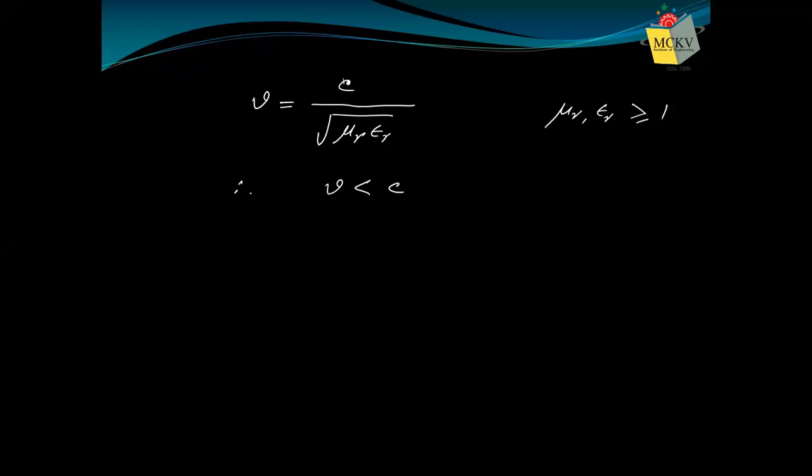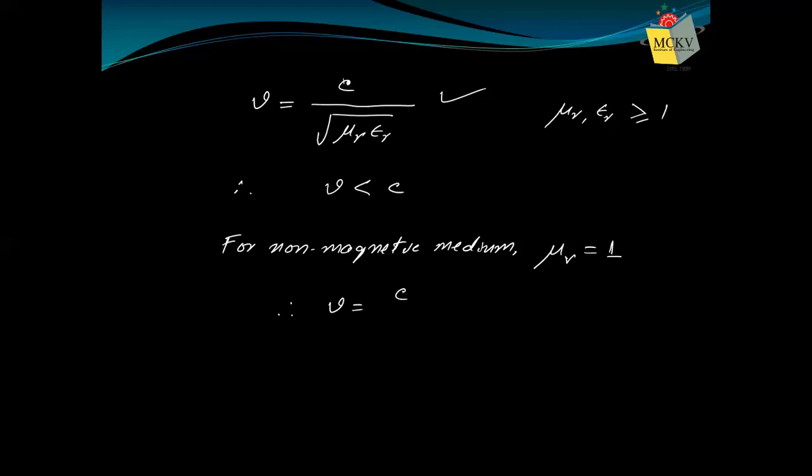Now keep in mind that for non-magnetic media, which are generally our media. Magnetic media means things like iron, cobalt, nickel. These are the magnetic media. Apart from those, all other media are non-magnetic. So in a non-magnetic medium, mu r is 1. Only in the case of a magnetic medium will mu r be greater than 1. So for a non-magnetic medium, mu r is 1. In that case, what will be the velocity? The velocity is simply c by root over epsilon r.